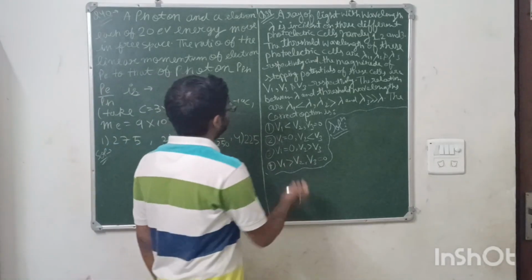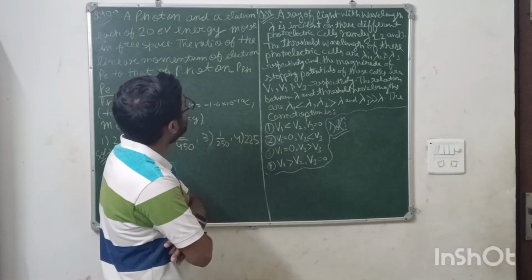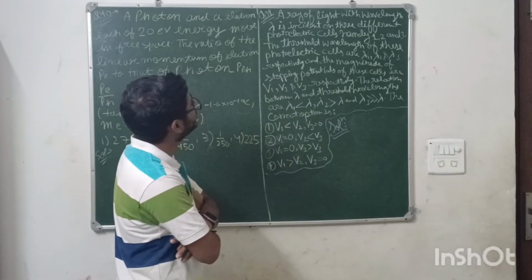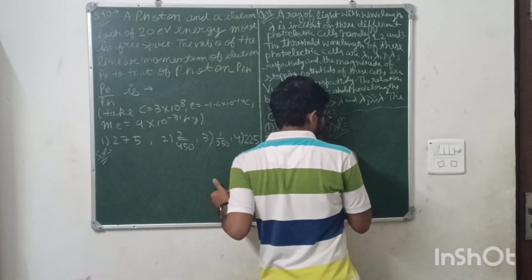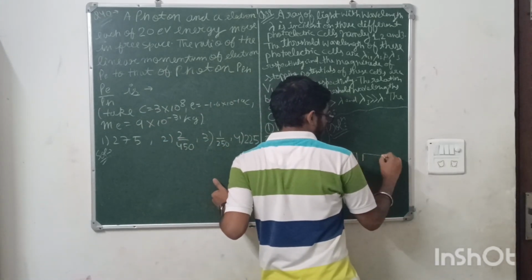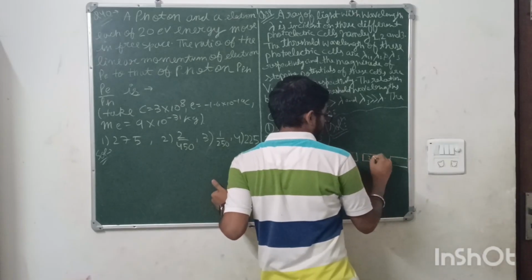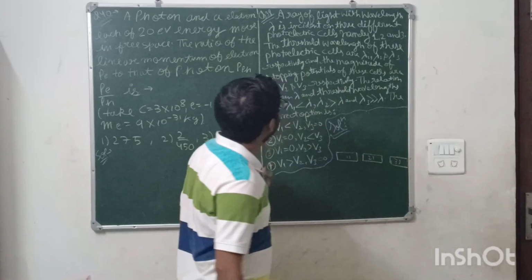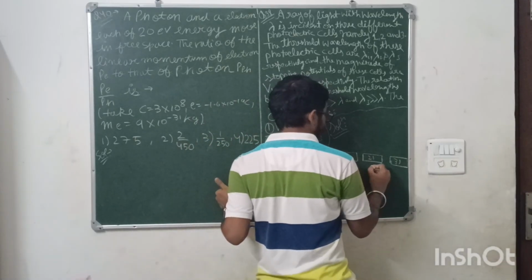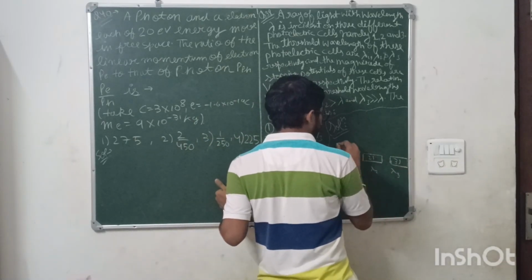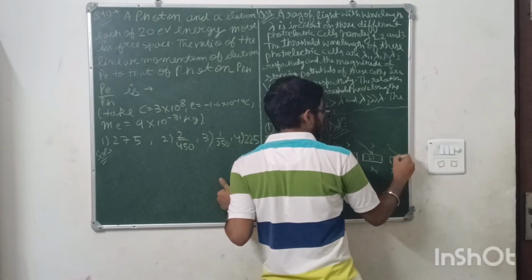This question says a ray of light with wavelength lambda is incident on three different photoelectric cells, namely 1, 2, and 3. The threshold wavelengths of these are lambda 1, lambda 2, and lambda 3, and light of wavelength lambda is falling on them.